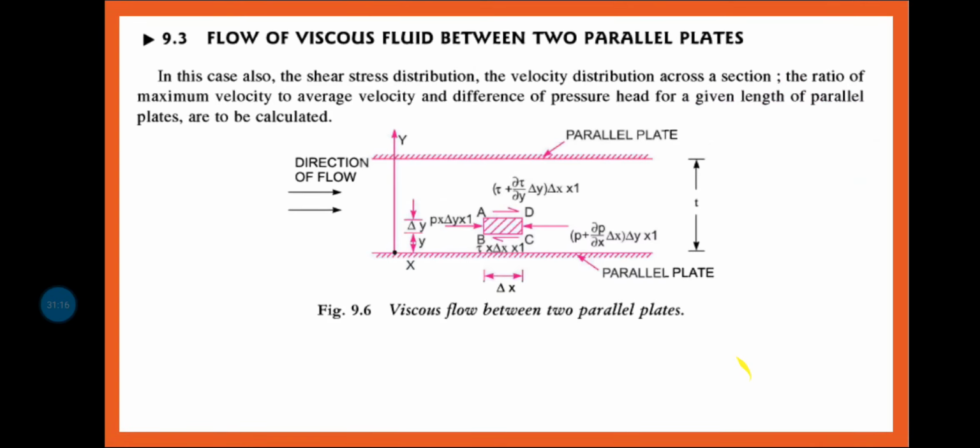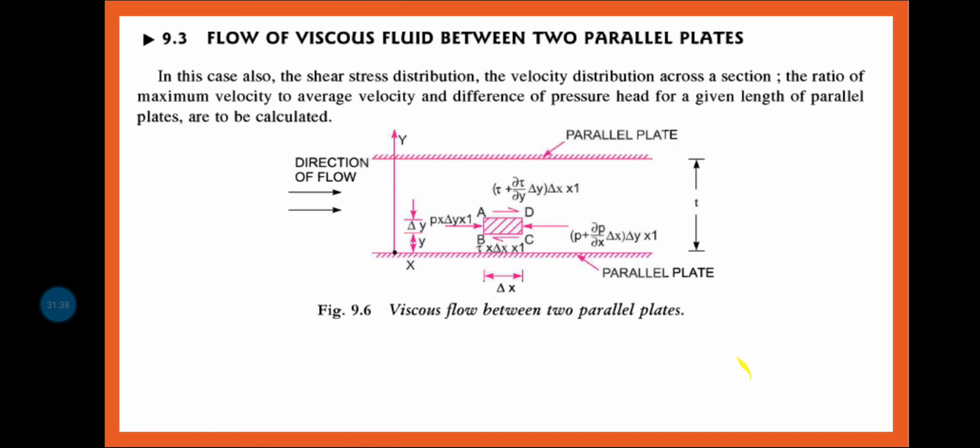This is all about viscous flow through a pipe that we have discussed: drop of pressure for a given length and the related numerical. Very, very important, because in GATE exam and IAS exam, this type of question is asked, and you need to solve it. It is a very, very easy problem.